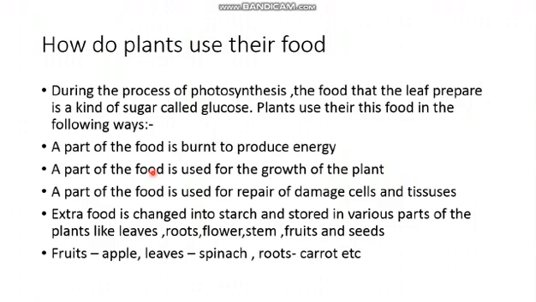Okay, student. We require food for doing all our day to day activity. Similarly, the plants also require food for day to day activity.